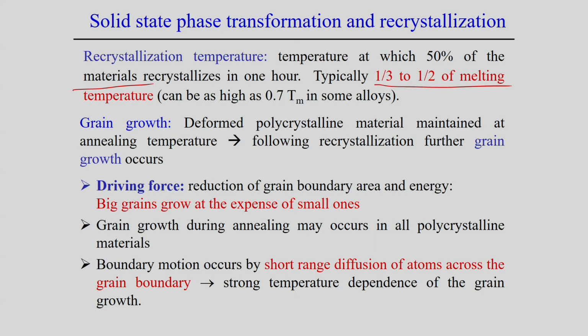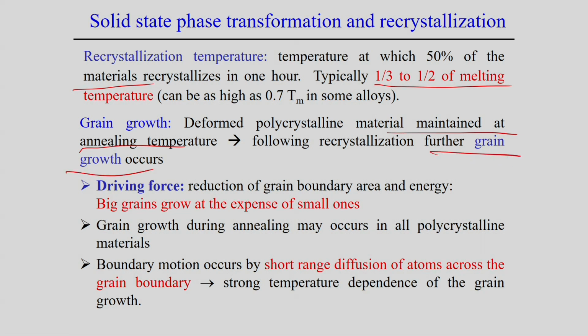In these cases, the deformed polycrystalline material is maintained at the annealing temperature. So, definitely grain growth normally happens during the annealing process. This normally happens following the first recrystallization; after recrystallization, grain growth occurs.